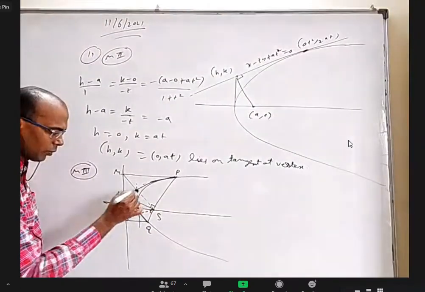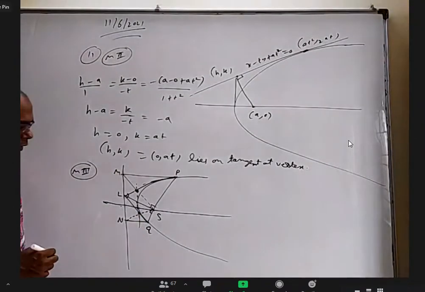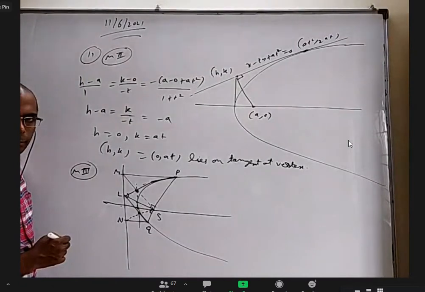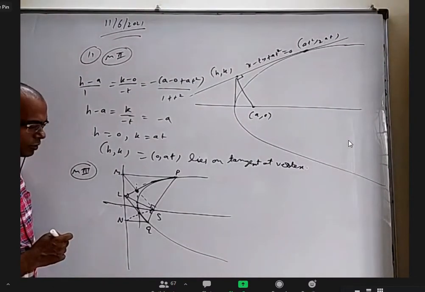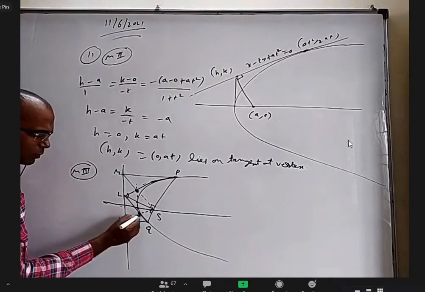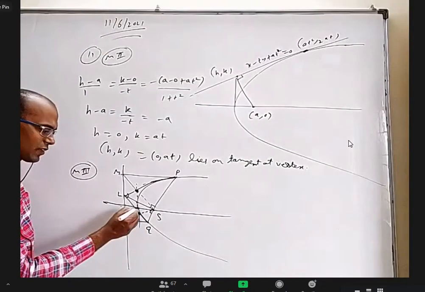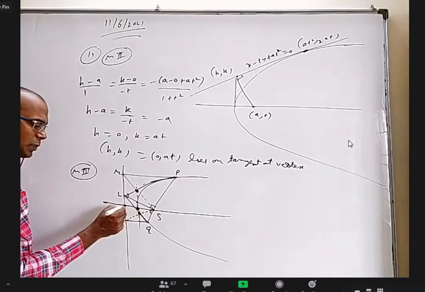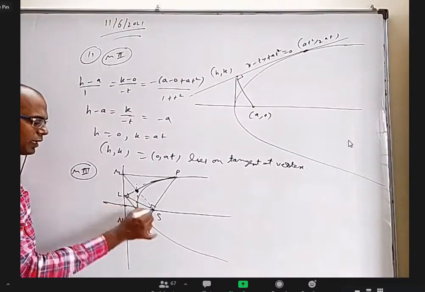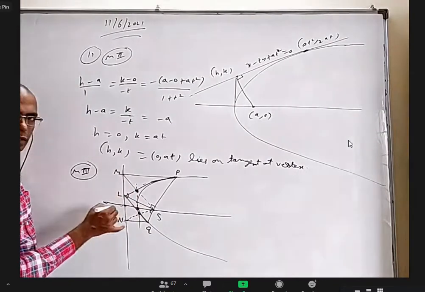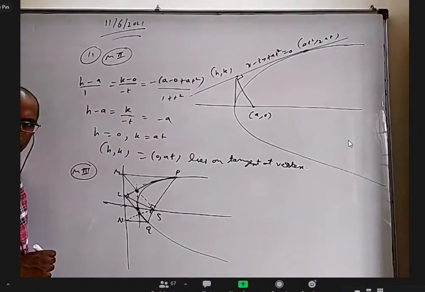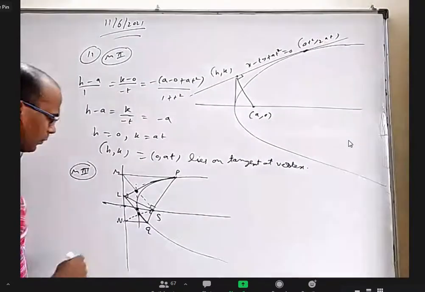So we have a point here and we have a point here. Now, is this the midpoint of S and M? Yes. Similarly, this point is the midpoint of these two. And this vertex is at the midpoint of this point and this point of the directrix? If this is the midpoint in a triangle, this line should be parallel to this. It should be the tangent at vertex because it is parallel to the directrix and passing through the vertex. Okay, you can say that way also.